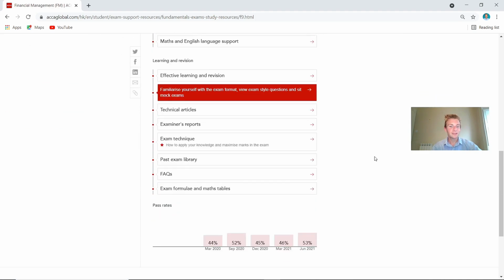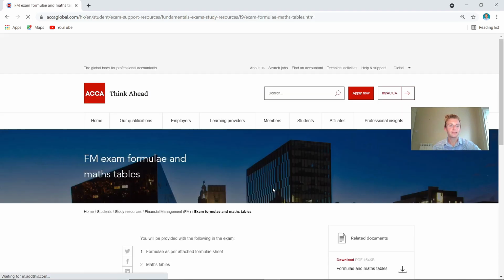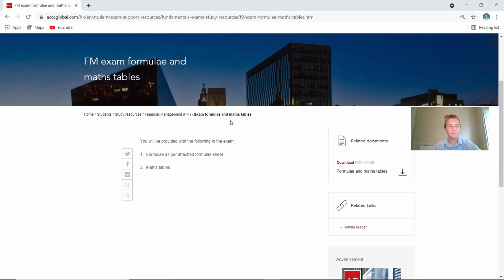But speaking of things that come up in your exam, we've now got the actual formulae and maths tables.